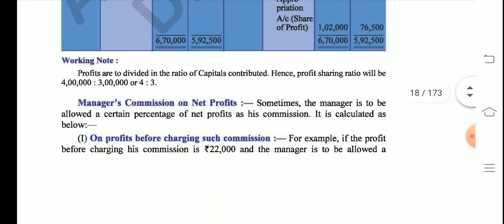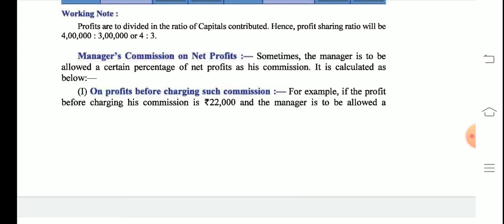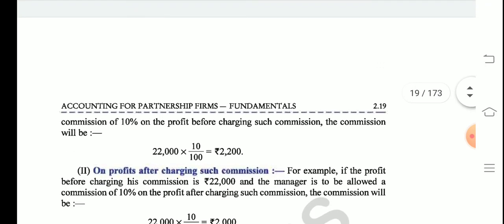Now let's get to the next topic. The next topic that we see here is manager's commission. Manager's commission could be calculated before or after charging such commission. You remember we studied this topic in class 11, sole proprietorship, right? The point here is to differentiate whether the commission was charged before profits or after profits. So here the formula is given to you.